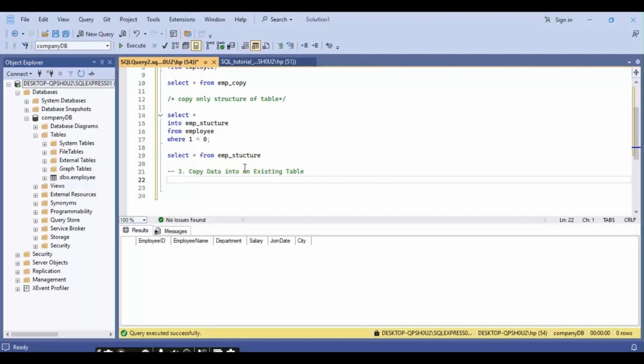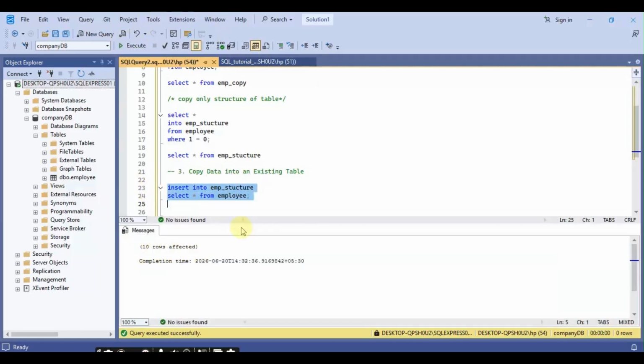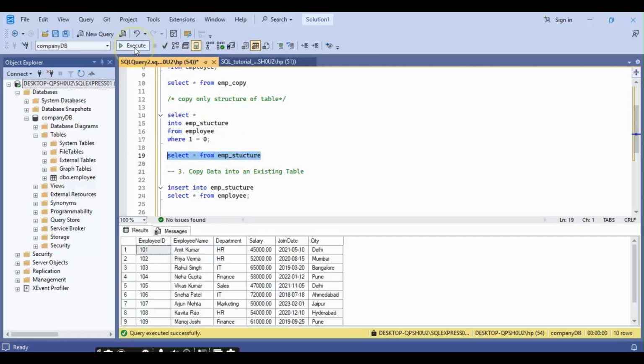Now suppose you want to copy records from the existing table into this newly formed table, employee structure, as there is no record. To do this, you will write the insert command: insert into employee structure select star from employee. We will use this command to insert records. Now you can see 10 rows affected. Now we will check the records. Select star from employee structure. Execute this. Now you can see all the records have been copied into this table.